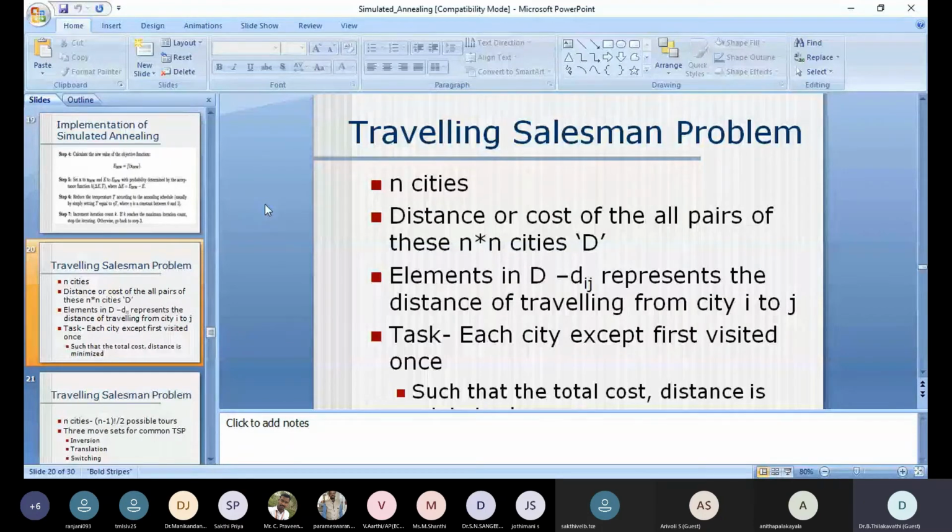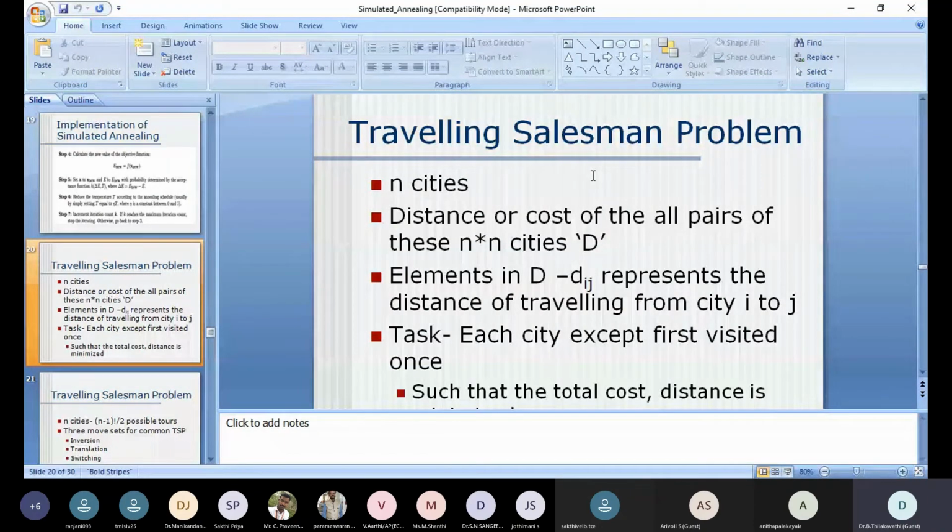Now, this is the traveling salesman problem. It is a common problem, not a technical thing, so it can be understood easily. We know what the traveling salesman problem is. In the traveling salesman problem, first there will be n number of cities.